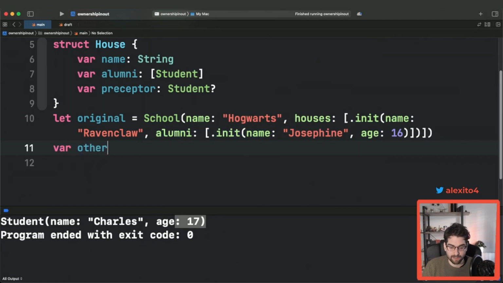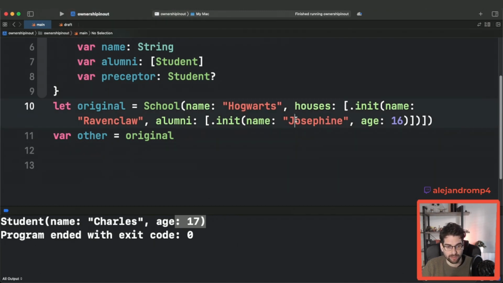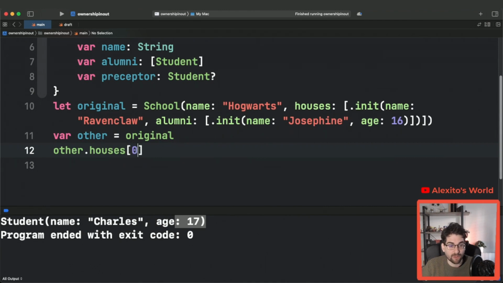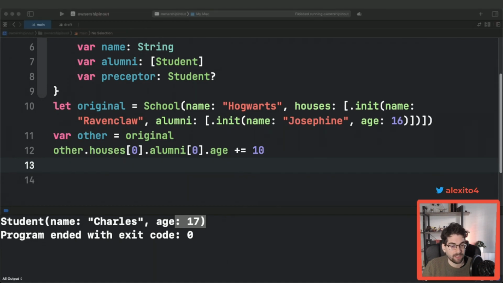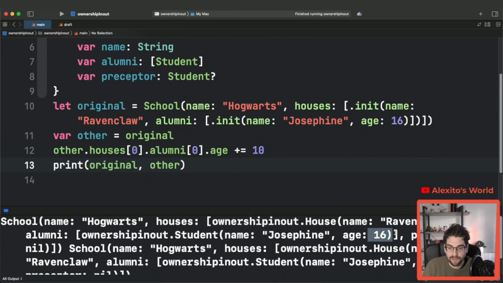We can make a copy of this, right? Remember, we're making copies everywhere, like everywhere is a copy. And yes, they are optimized, copy on write, all the cool stuff that you already know. But mentally, you need to think we're making copies, right? And how can we go and change the age of Josephine? Think about that. You can go very easily, like if it just was a class. It's very natural and easy to write. I go to the first house, I go to the first student, and then I increase his age by 10. And if I print the original and the other, we can see how both of them change. We have the original at age 16 and the other one at 26.